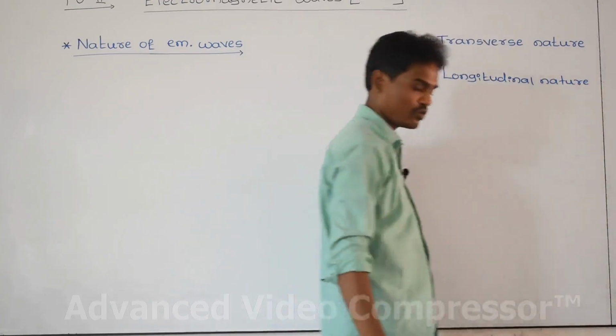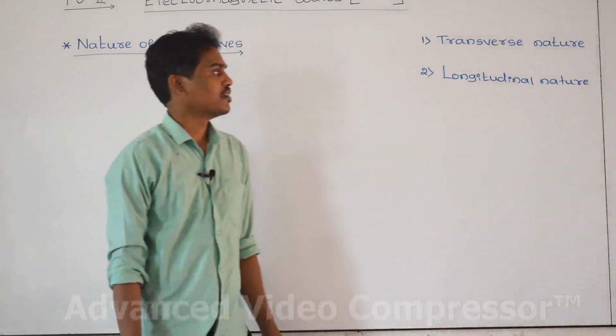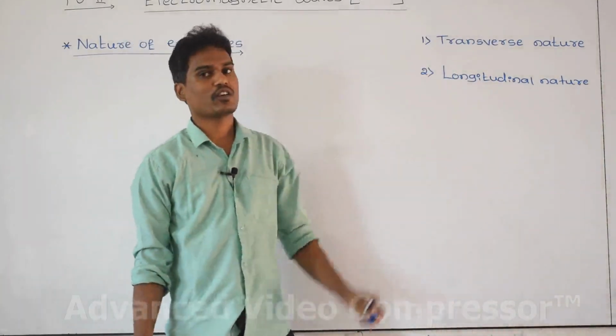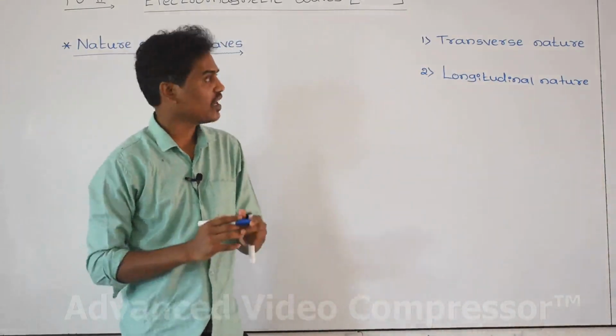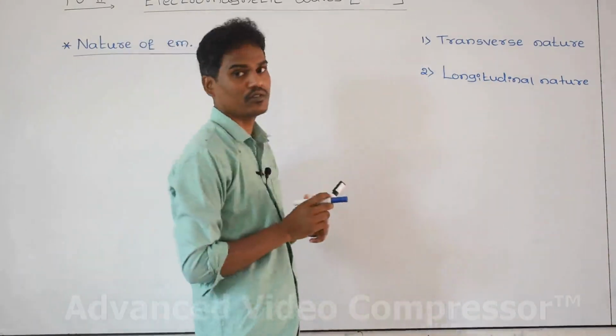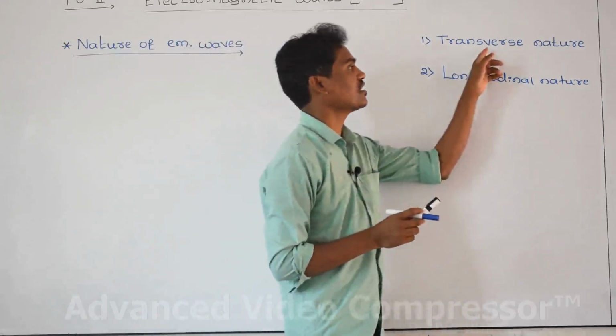For example, you know very well, sound wave is longitudinal, and the electromagnetic wave or light radiation is transverse in nature.